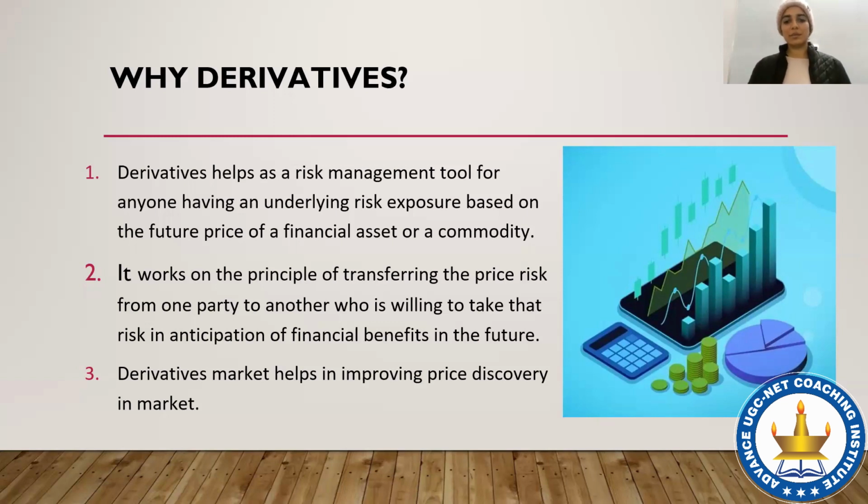So this point basically means that there are two parties, party A and party B. Party A thinks that the stock price will go up, and party B has an opposite view against party A; they think that the stock price will come down. This difference in their views leads to financial benefits to one of the parties in the future. And the third thing is that the derivatives market helps in improving price discovery in the market.